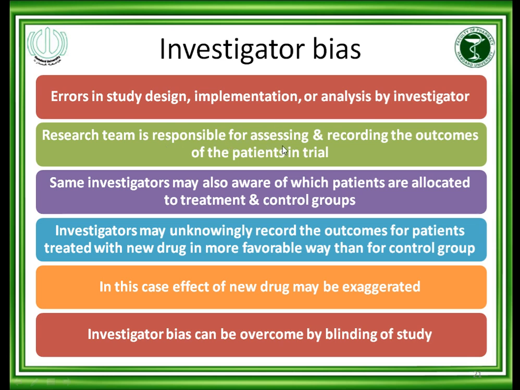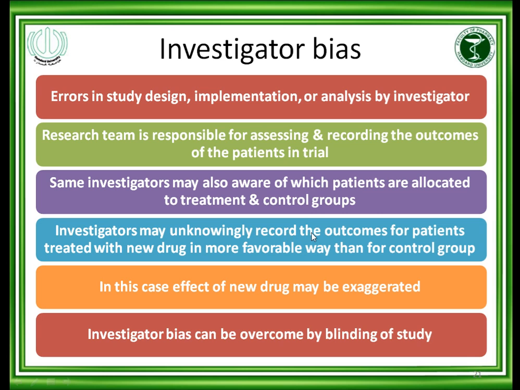The research team is responsible for assessing and recording the outcome of the patients in the trial. So it is not a single person; the team collects the results and records the outcome. The same investigator may also be aware of which patients are allocated to the treatment and control group. Sometimes the investigator is aware of which patient is taking the treatment and which patient is taking the control drug. So that could be investigator bias.